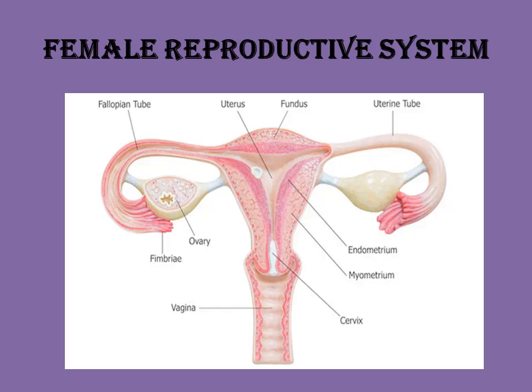The ovum comes through that fallopian tube. Here a white colored structure is shown at the top, that is the ovum. Then the uterus, a pear-shaped muscular bag-like structure. The anterior part of the uterus is called the fundus, and the lower, narrower part is called the cervix. The cervix enters into a muscular tube called the vagina. The vagina acts as the birth canal, and it also connects the external genitalia with the cervix.